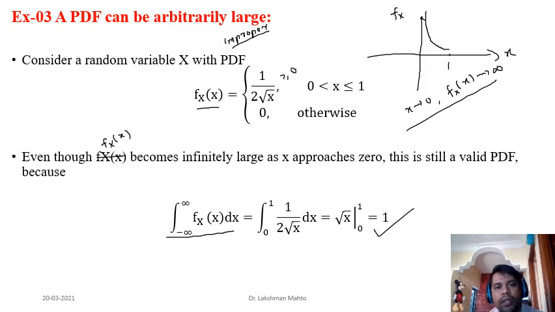It is a PDF. There is no issue. So it satisfies all the properties of being a PDF. So this given random variable with this PDF is a continuous random variable.